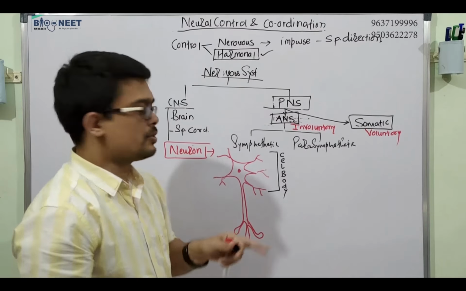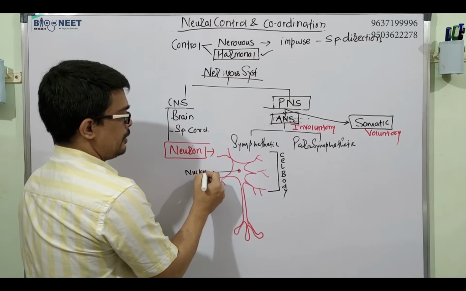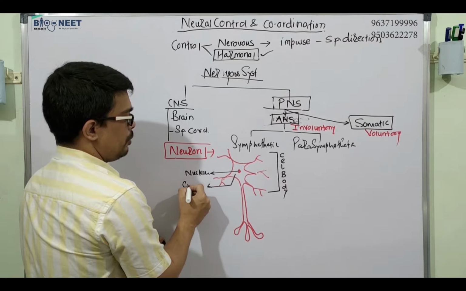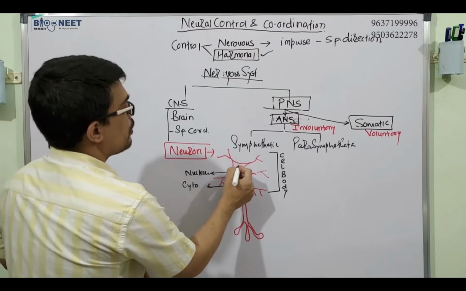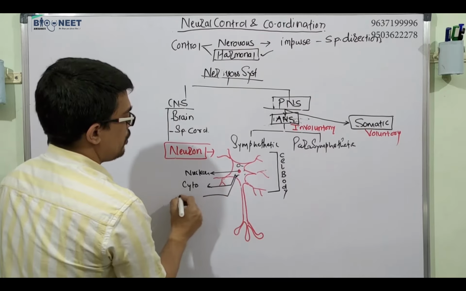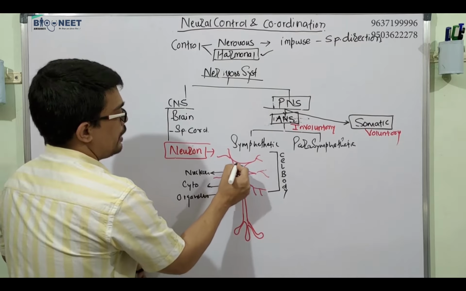The cell body consists of the nucleus, the cytoplasm, and all other organelles, whatever is present in a cell.